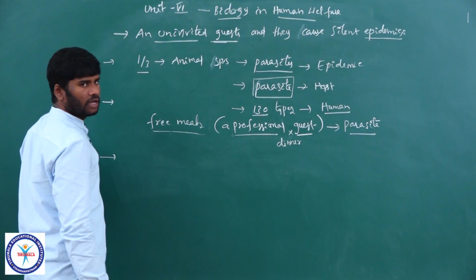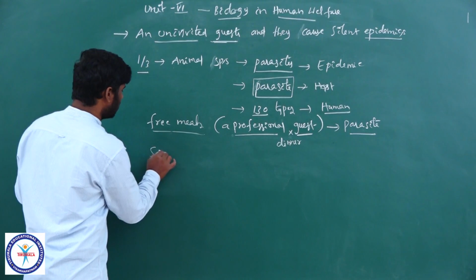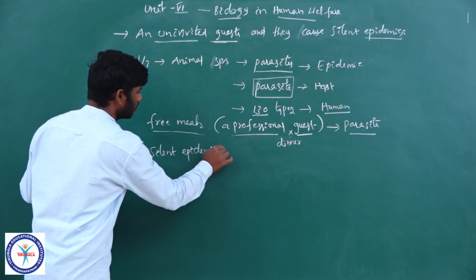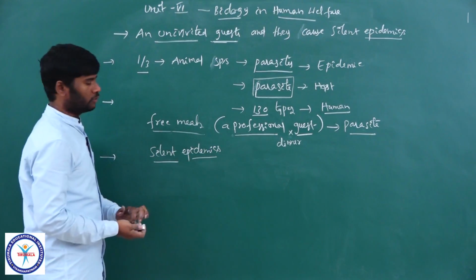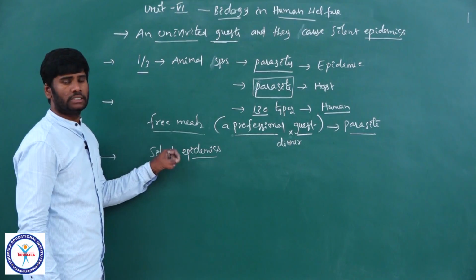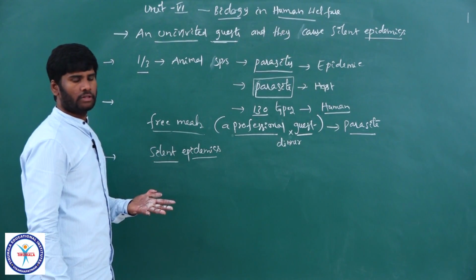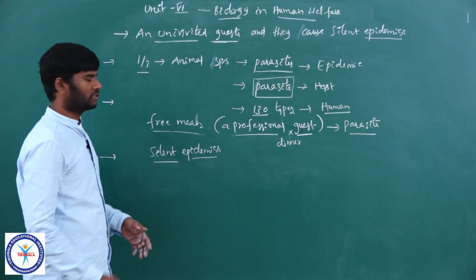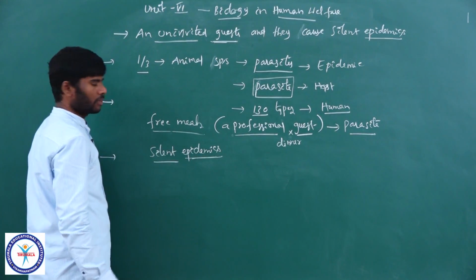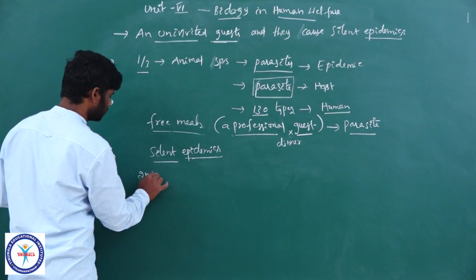Why are parasites generally called silent epidemics? You know, generally people are not aware of the presence of parasites in their body till the symptoms appear. Till the symptoms appear, we are not aware of the presence of the parasites. That's why parasites are generally called silent epidemics. Parasites tend to disturb our immune system.